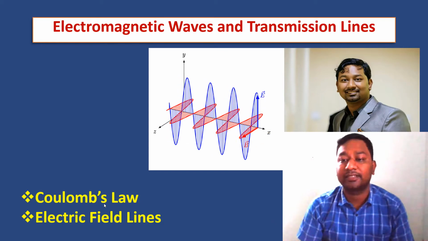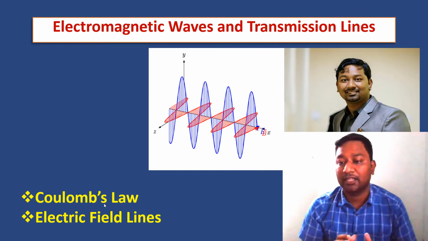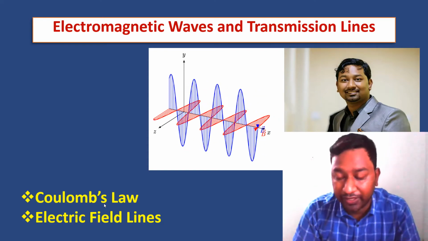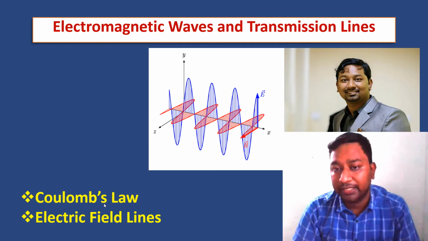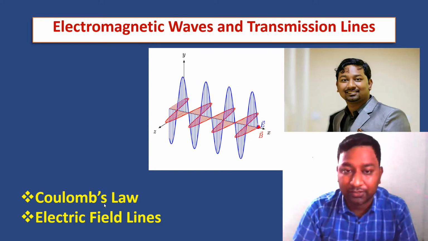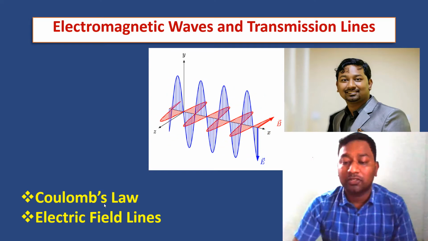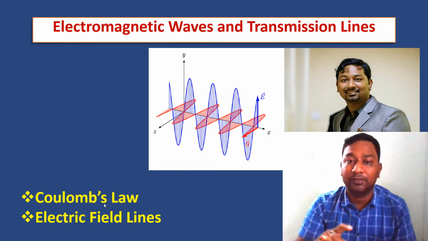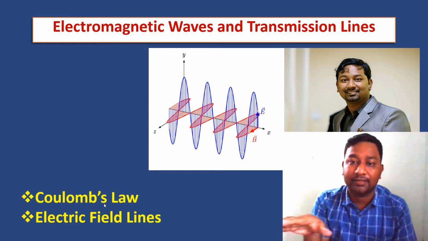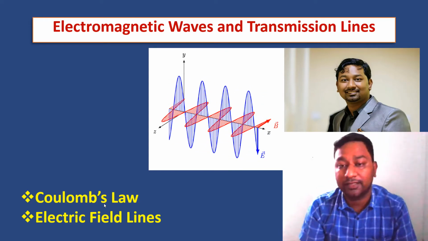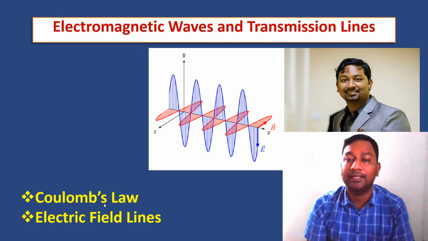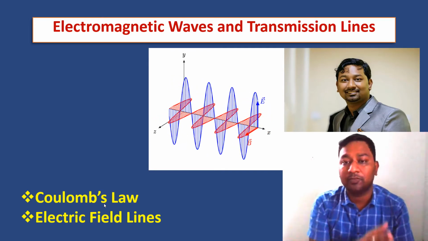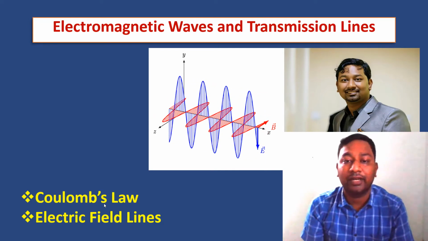Now in this lecture we'll discuss the basic laws of electromagnetism. We started from the electric field, then we will move to electrostatics, then magnetostatics, one by one. First, here we have seen one electromagnetic wave moving along the x-axis. Both components are there, the electric field as well as the magnetic field. That is how an electromagnetic wave moves forward in a particular direction.